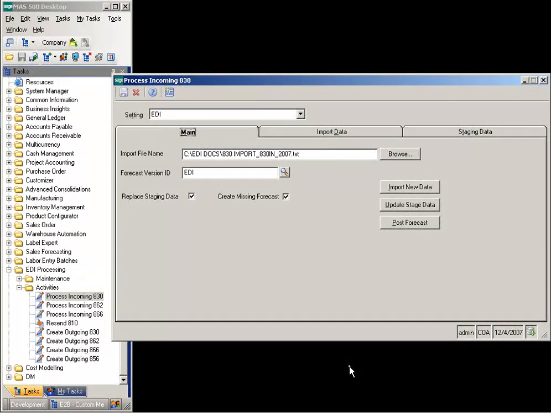All EDI processing tasks are located on the MAS 500 task menu under EDI Processing Activities. Select Processing Incoming 830 to import 830 forecast data from the saved text file. Enter the import file name that represents the saved text file and location, the forecast version, check if existing staging data should be replaced, and check if missing forecast info should be created.